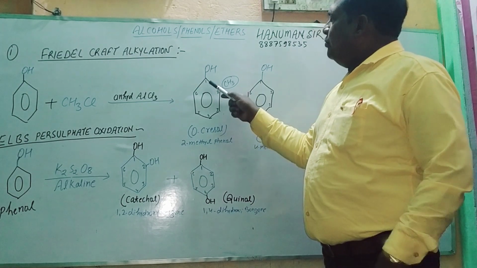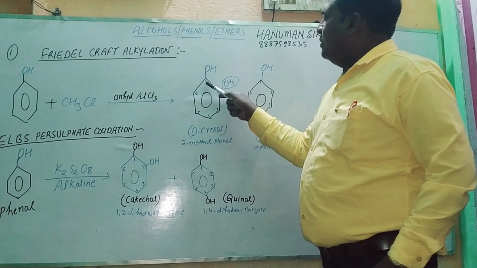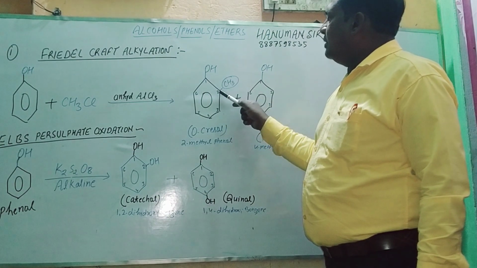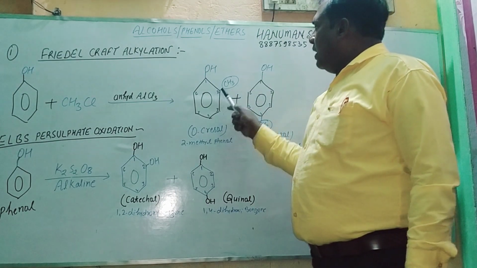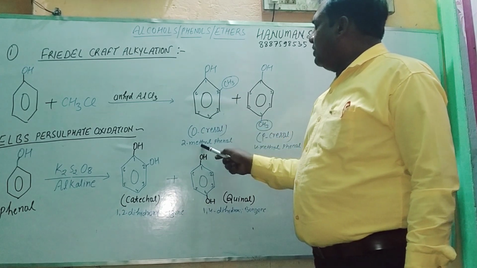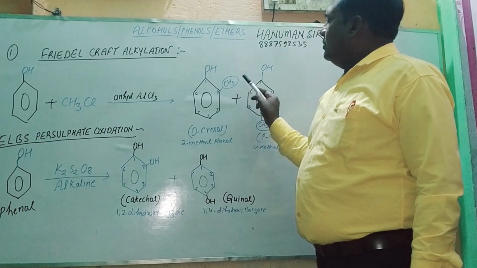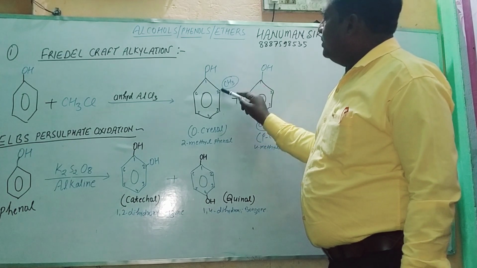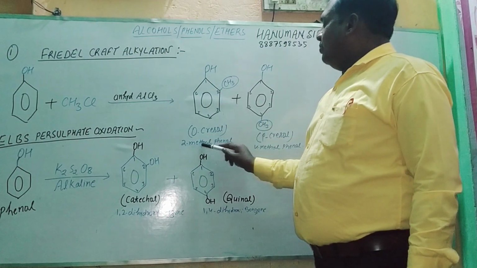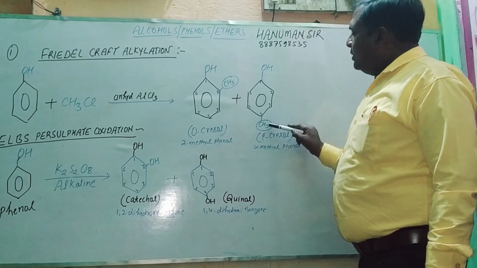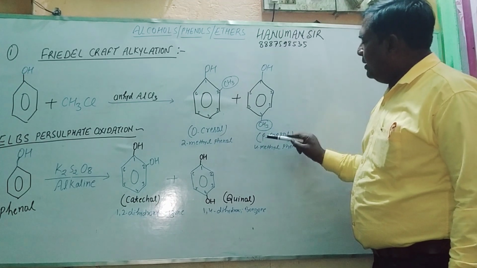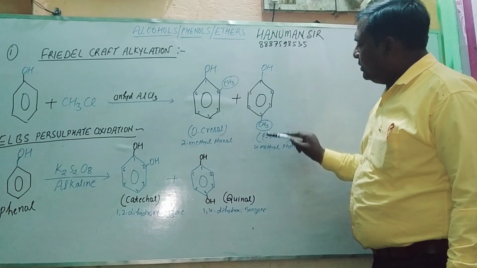orthocresol. You start the naming from this one, 1, 2, 3. Here you can see that this methyl group is attached at the ortho position. This is also known as orthocresol, and the name is 2-methylphenol. You are watching here that the methyl group is attached to the second position of the benzene ring, so it is named 2-methylphenol. And here the methyl is attached at the fourth position. This is known as ortho, meta and para, paracresol or 4-methylphenol.